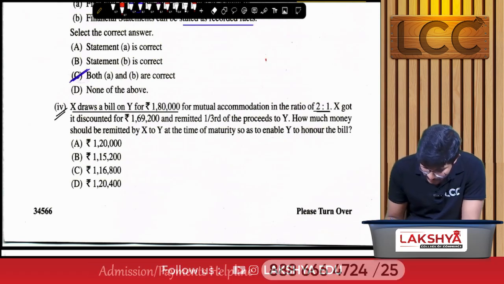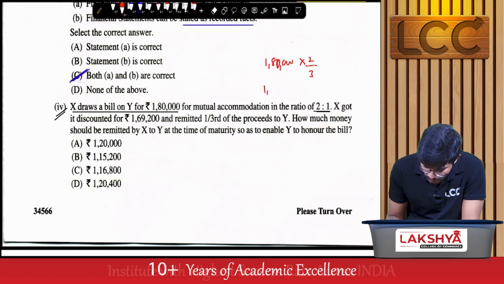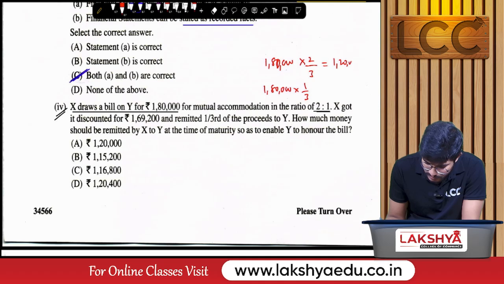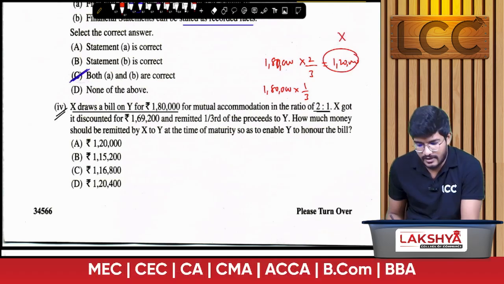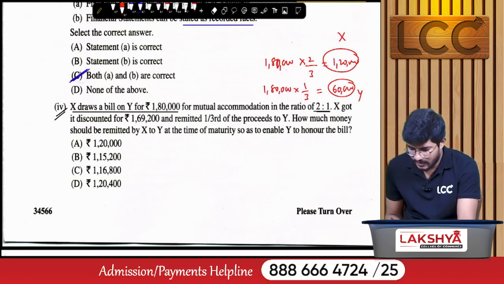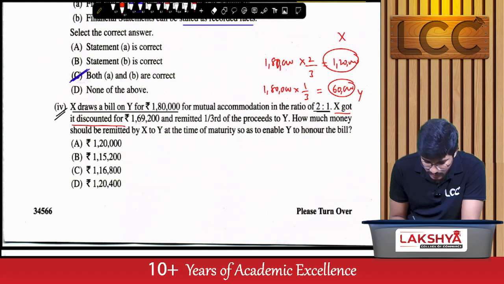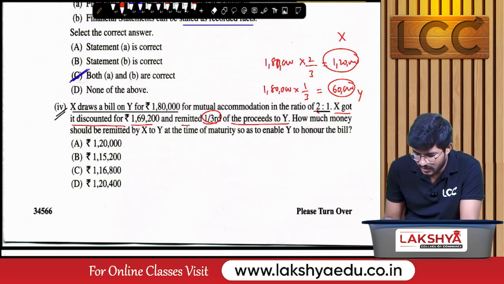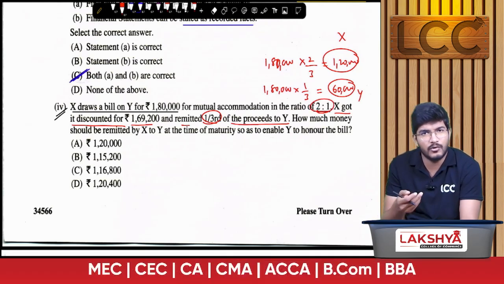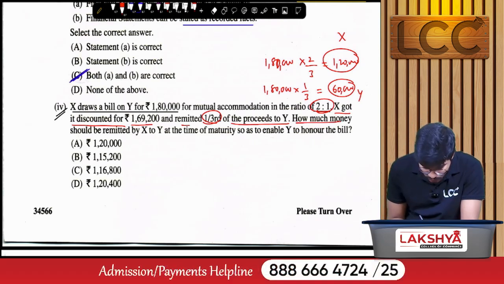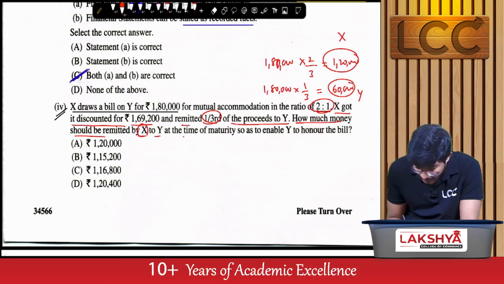That means out of this 1,80,000, there is a 2/3 proportion and a 1/3 proportion. So the 2/3 proportion, that is 1,20,000, is the responsibility of X, and the balance 60,000 is the responsibility of Y. Now X got it discounted for 1,69,200 and remitted 1/3 of the proceeds to Y. Obviously, because their agreed ratio is 2:1, right? So the 1/3 portion of the proceeds shall be remitted by X to Y. How much money should be remitted by X to Y at the time of maturity?